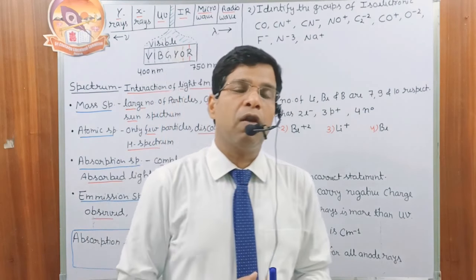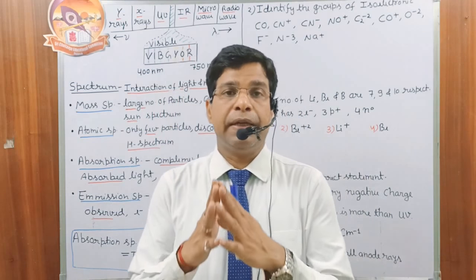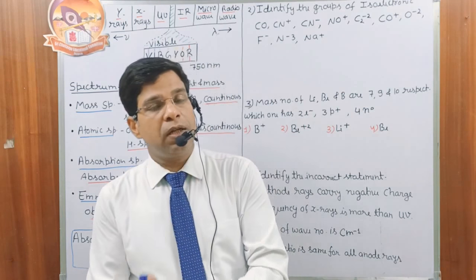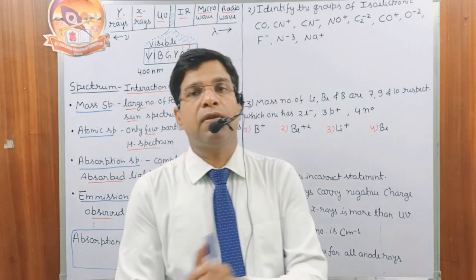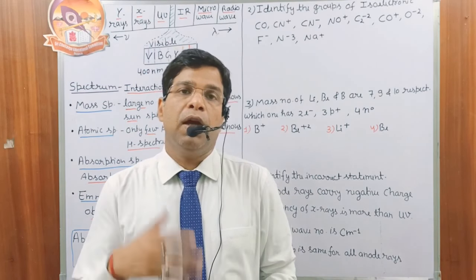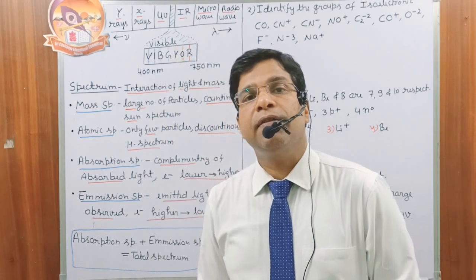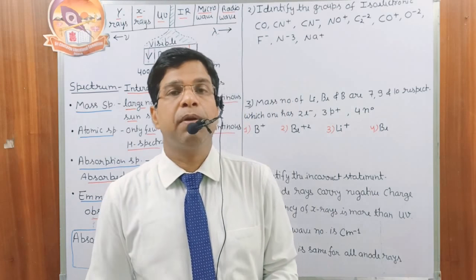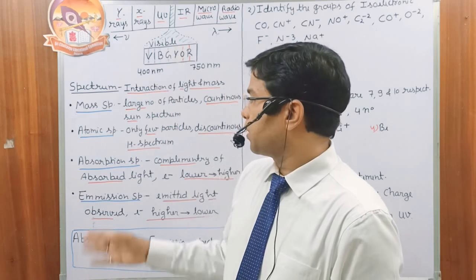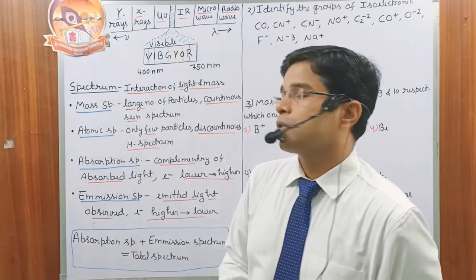So always the spectrum is obtained as the result of the interaction of light as well as mass. And how can we have different types of spectrum? There are some bases. For example, the mass spectrum.